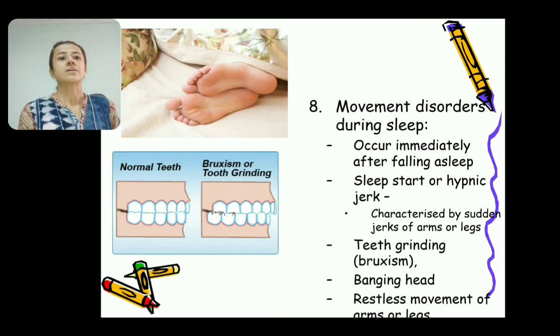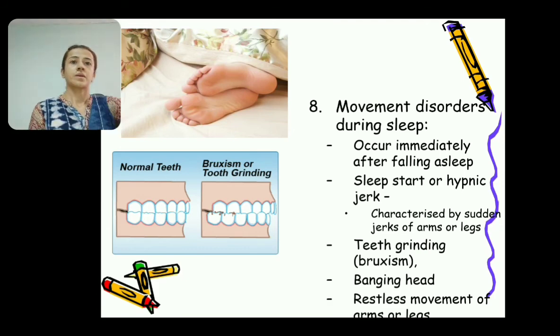Another disorder of sleep is movement disorder during sleep, and this occurs immediately after the person falls asleep. It is also known as sleep start or hypnic jerk, and it is characterized by a sudden jerk of the arms or legs. Other movement disorders include teeth grinding, which is known as bruxism.